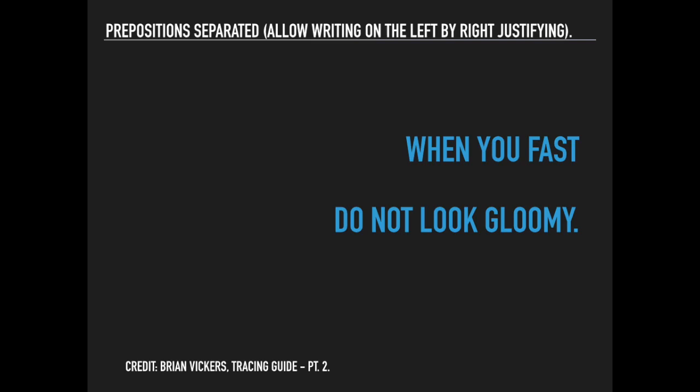So we're going to connect proposition 1 to proposition 2 with a temporal statement that identifies the proposition and the occasion when it will take place. So do not look gloomy. When should we not look gloomy? When you fast. The proposition, do not look gloomy. What's the occasion? When we fast. So we should look different when we fast. We should have a different appearance. The idea behind this is if you're going to fast, we have a different appearance. We are not to look gloomy.